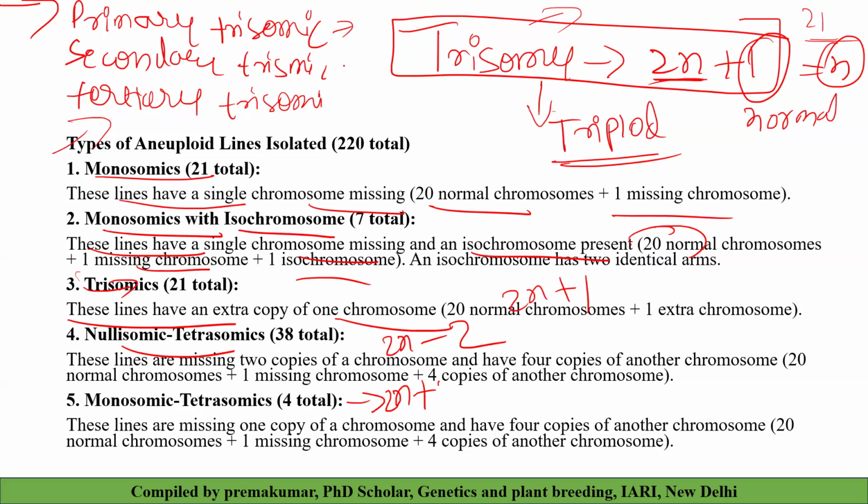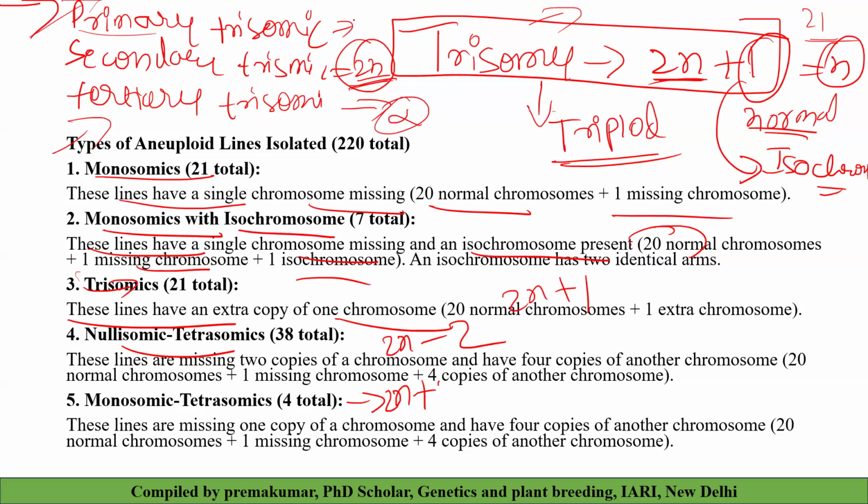If it is a secondary trisomic, the number of trisomics possible is 2n, because in secondary trisomics the additional chromosome is not normal, it is an isochromosome. Then tertiary trisomic means the additional chromosome is a translocated chromosome. The possible number of tertiary trisomics is infinity. Please remember: the number of primary trisomics possible is n, secondary trisomics is 2n, and tertiary trisomics is infinity. If you know this much, it is more than enough.